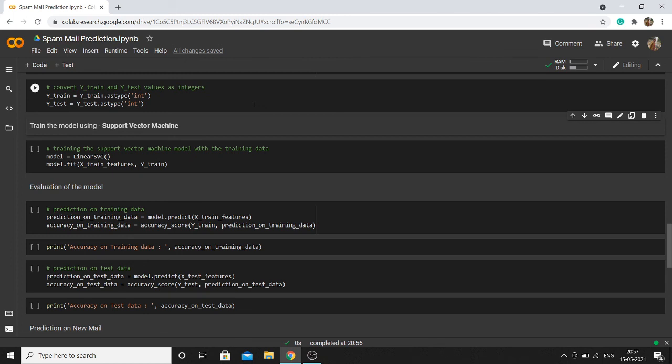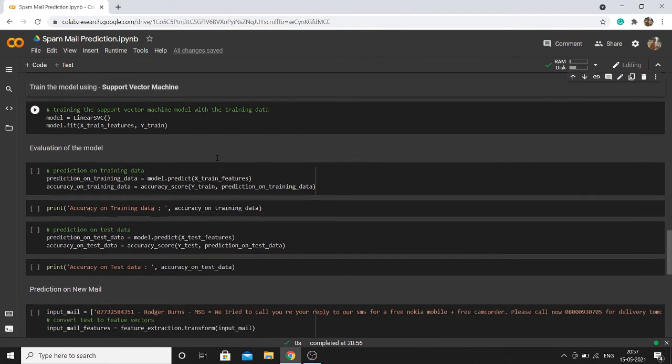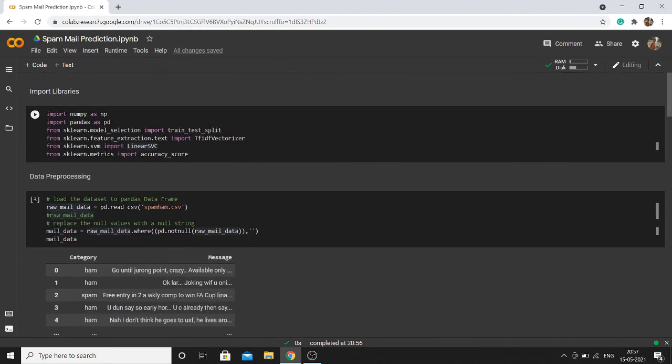Next is to train the model using support vector machine. Here we are going to import. For vectorization we need to use TfidfVectorizer from sklearn.feature_extraction.text. For SVM we are going to import LinearSVC from sklearn.svm.